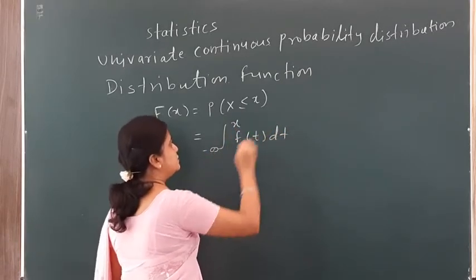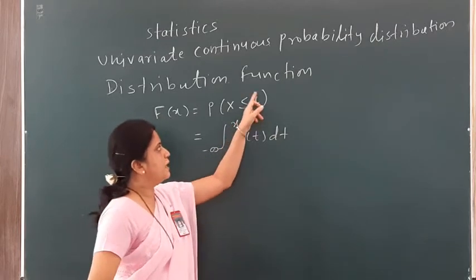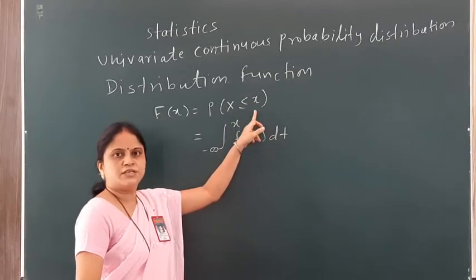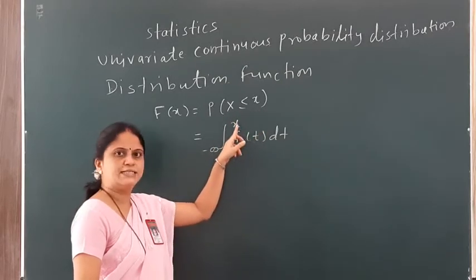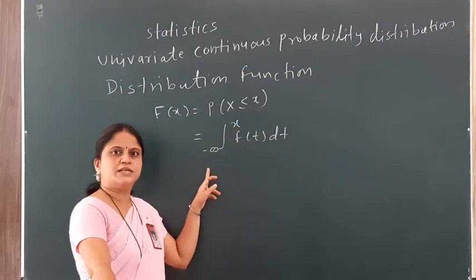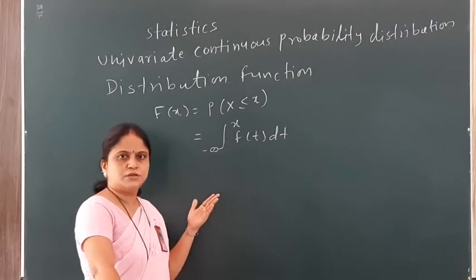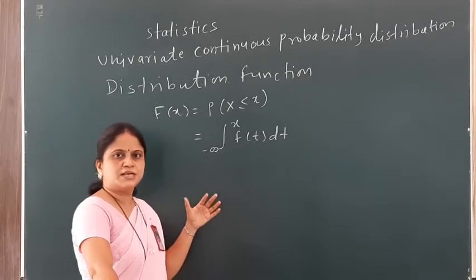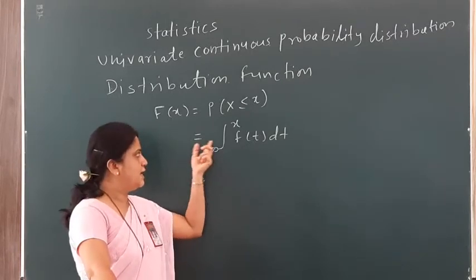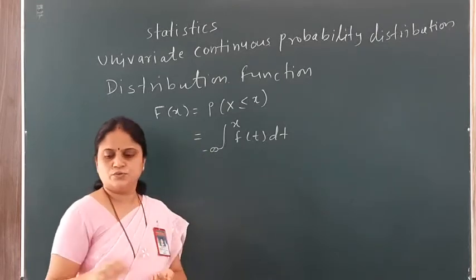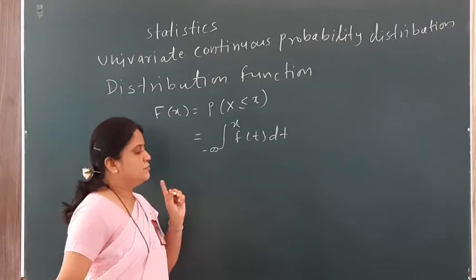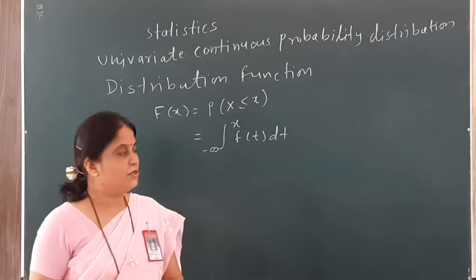We can write this because the upper limit is given in the definition only, so we have the upper limit as x. And if we have some distribution, then we can replace the lower range with minus infinity. Okay, so this is nothing but the distribution function.